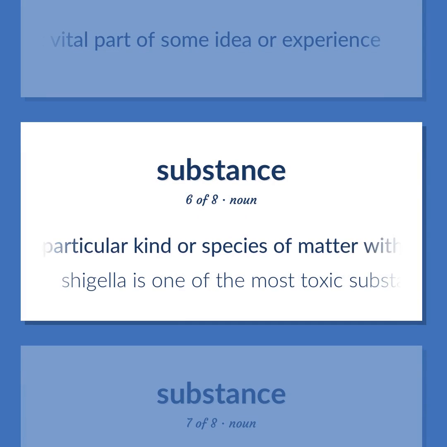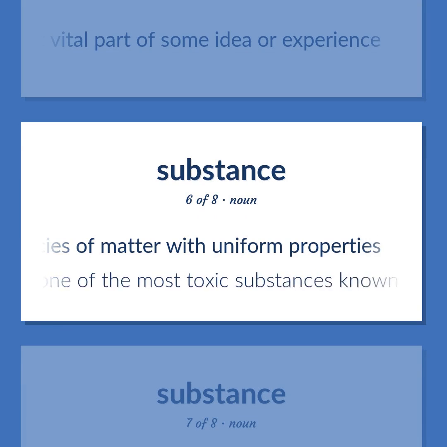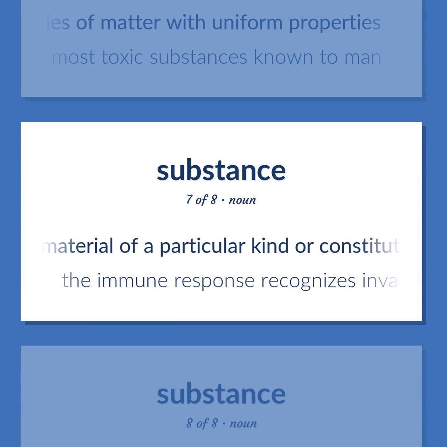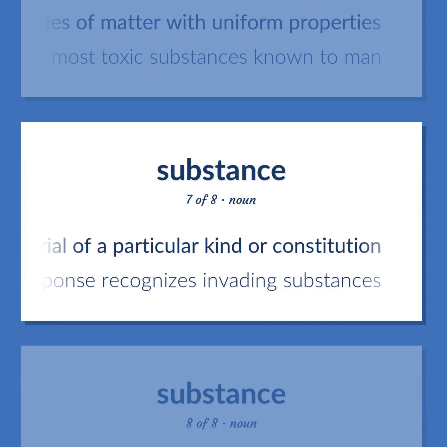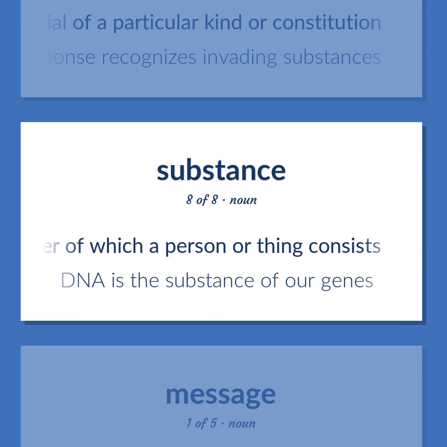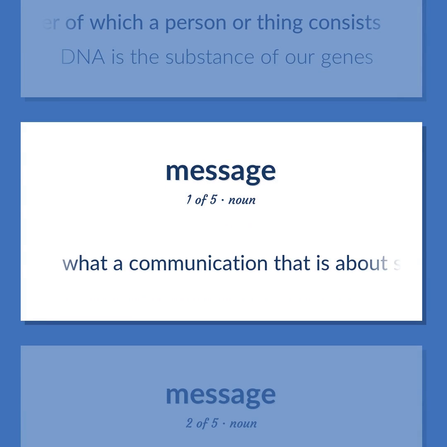A particular kind or species of matter with uniform properties. Shigella is one of the most toxic substances known to man. Material of a particular kind or constitution. The immune response recognizes invading substances. The real physical matter of which a person or thing consists. DNA is the substance of our genes. What a communication that is about something is about.